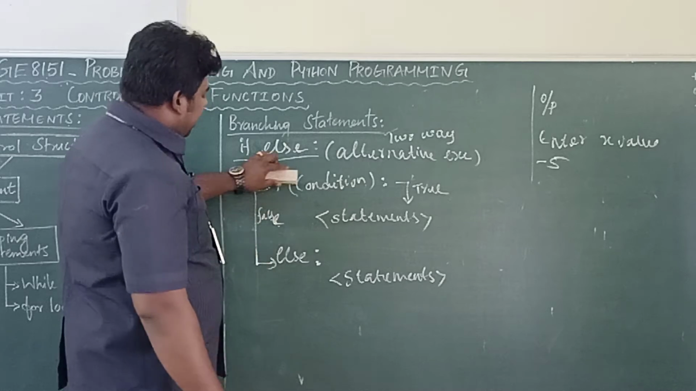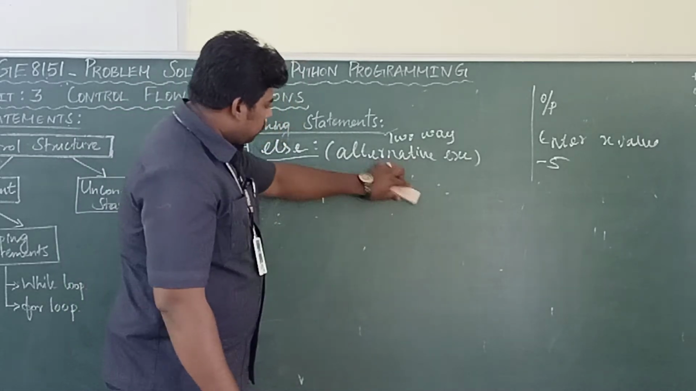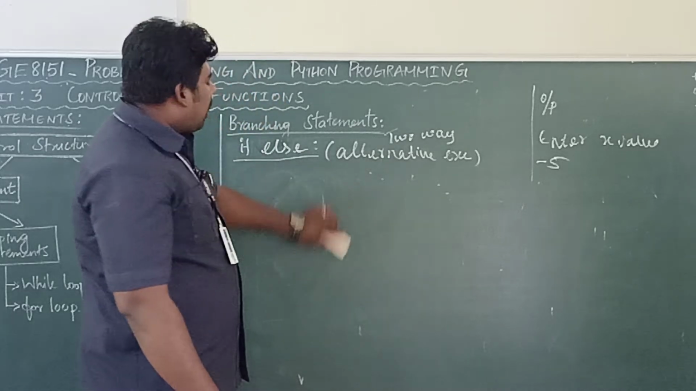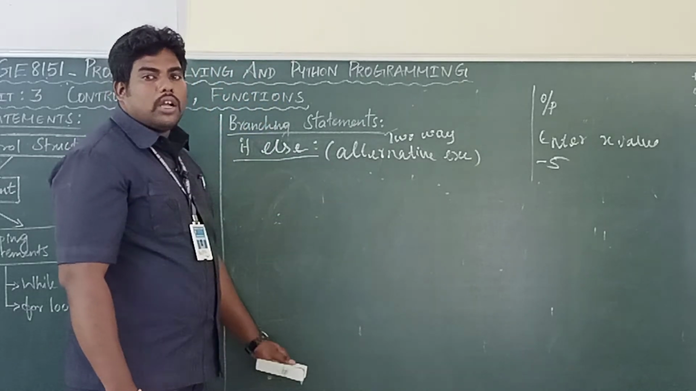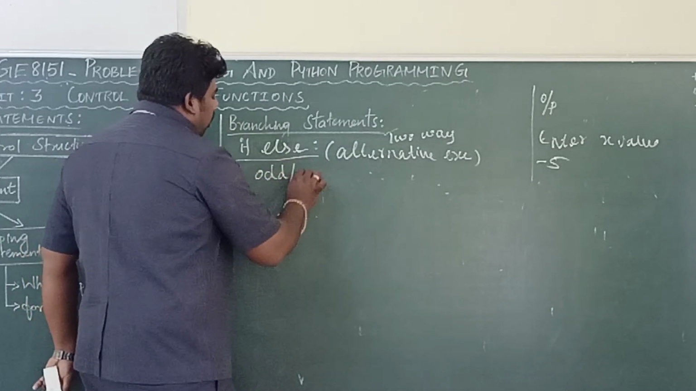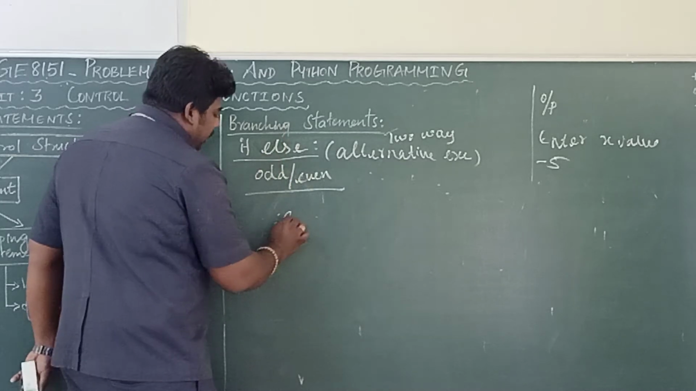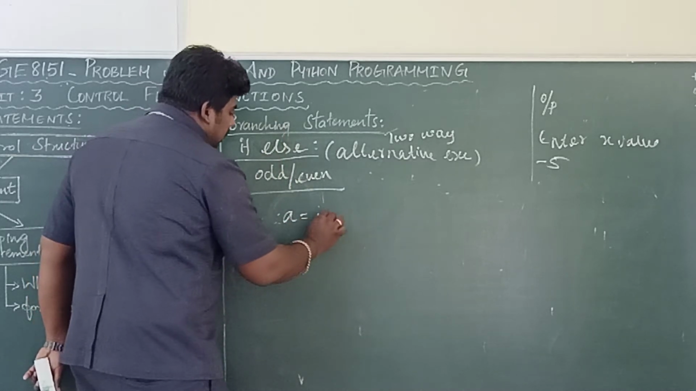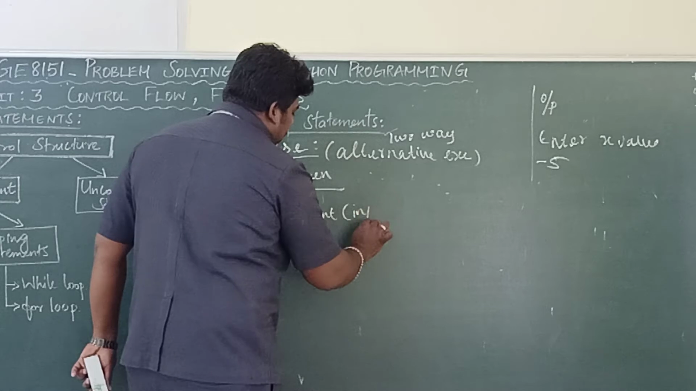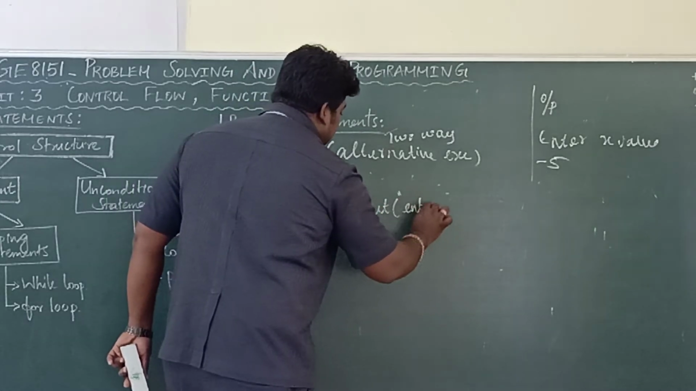Okay. Now see one example. Let's see one example: odd or even. We can write the program for odd or even. Okay. Program to find odd or even. Here also a equal to int of input of, enter a value.